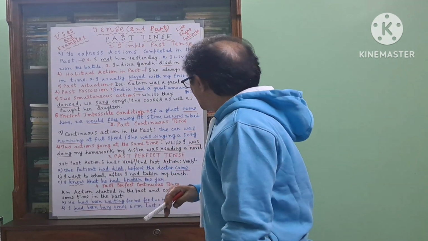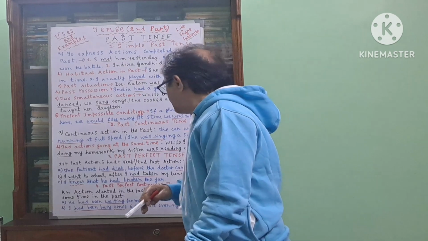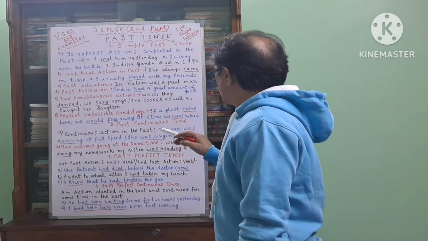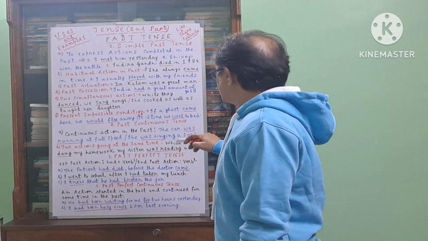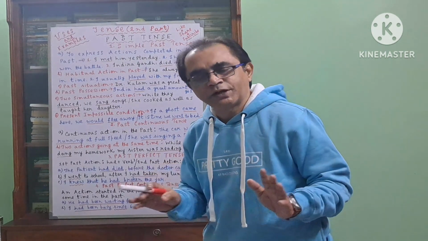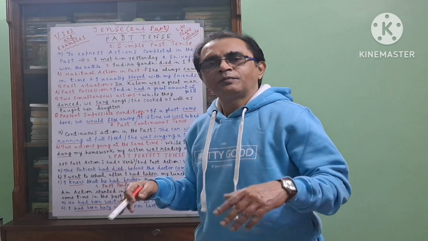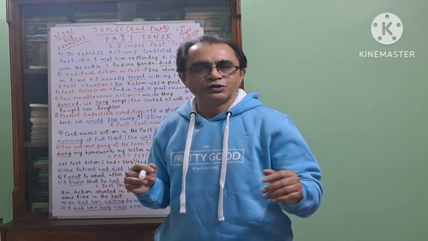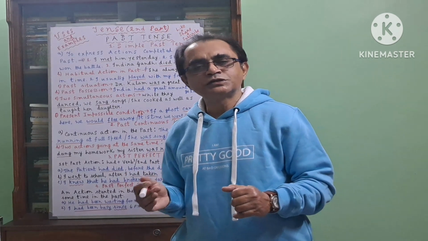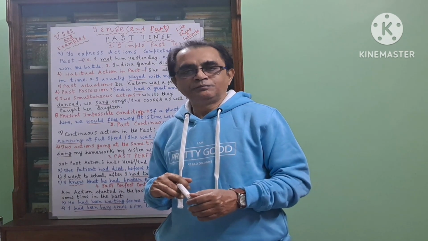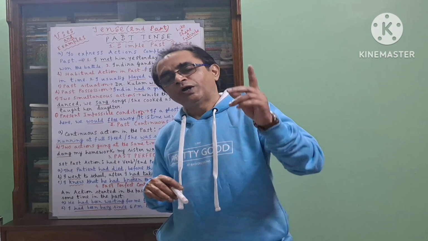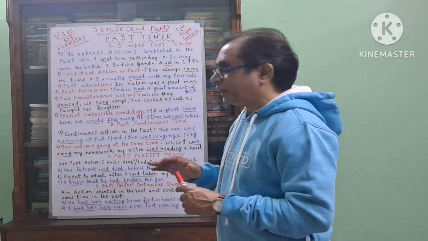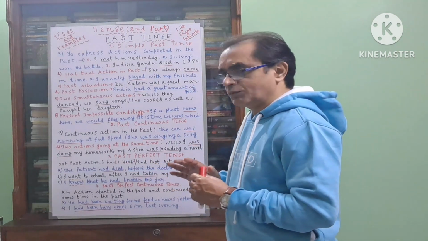While I was doing my homework, my sister was reading a novel. Two actions. One was doing my homework, second one was reading a novel. Two actions were happening at almost the same time. Or maybe sometimes that happens in the class when the teacher was teaching, some students were talking. While the teacher was teaching, some students, not all students, but some, have the habit of talking. So while the teacher was teaching, some students were talking in the class. So two actions that were happening in the past, almost at the same time.